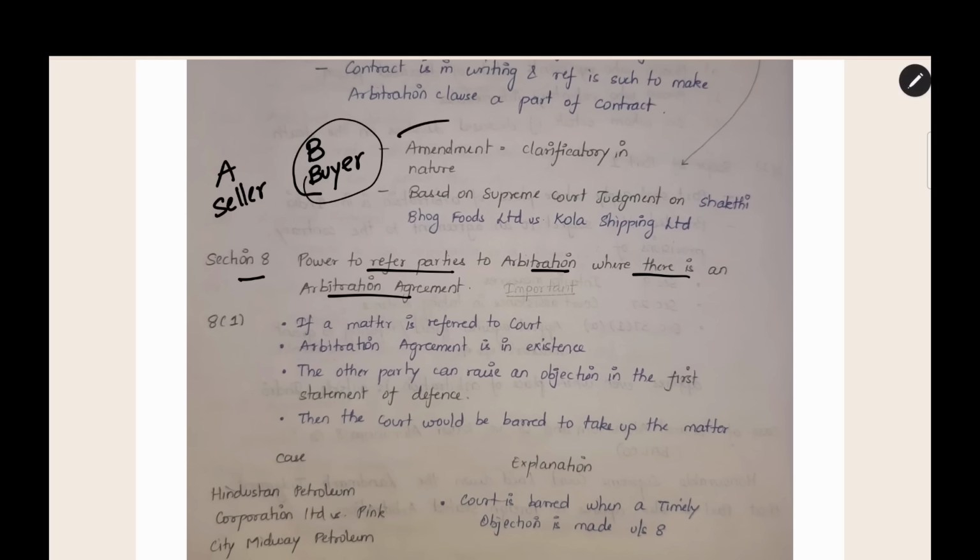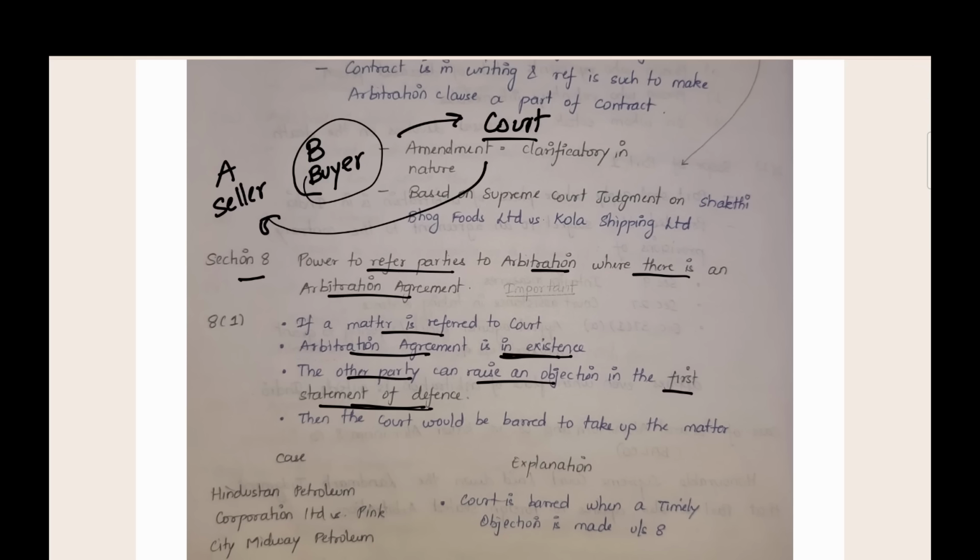But the buyer directly goes to court. He does not refer to arbitration. Now when he goes to court, the other party A should also come to court and explain the arbitration agreement. If a matter is referred to court and an arbitration agreement is already in existence, then the other party can raise an objection in the first statement of defense. When the court asks A for an explanation, A, in his first statement of defense, the very first thing that he tells in court, should be that we have an arbitration agreement and we will solve through arbitration.